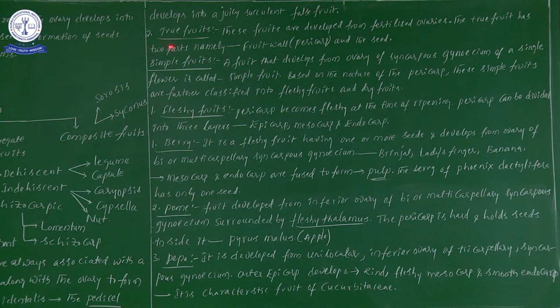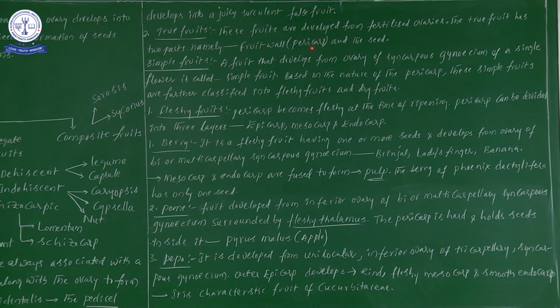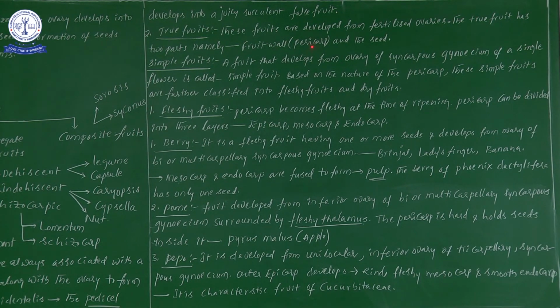Right. Now second one is true fruits. These true fruits are developed from the fertilized ovaries. Next one, the true fruit has two parts. Definitely if you take one particular true fruit, it consists of two parts. Namely, what are those? First one is the fruit wall. Fruit wall, from our subject point of view, we call by one more name, pericarp. Pericarp is nothing but fruit wall.